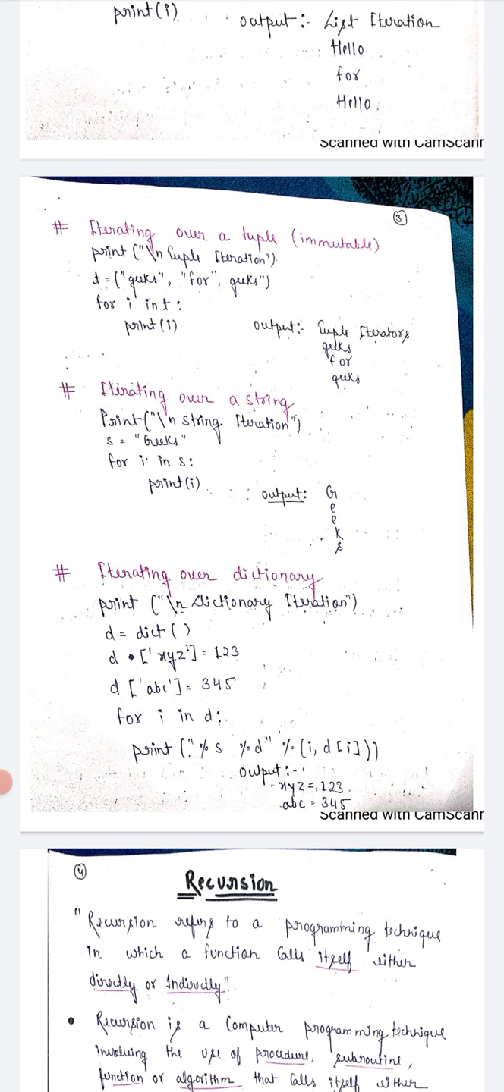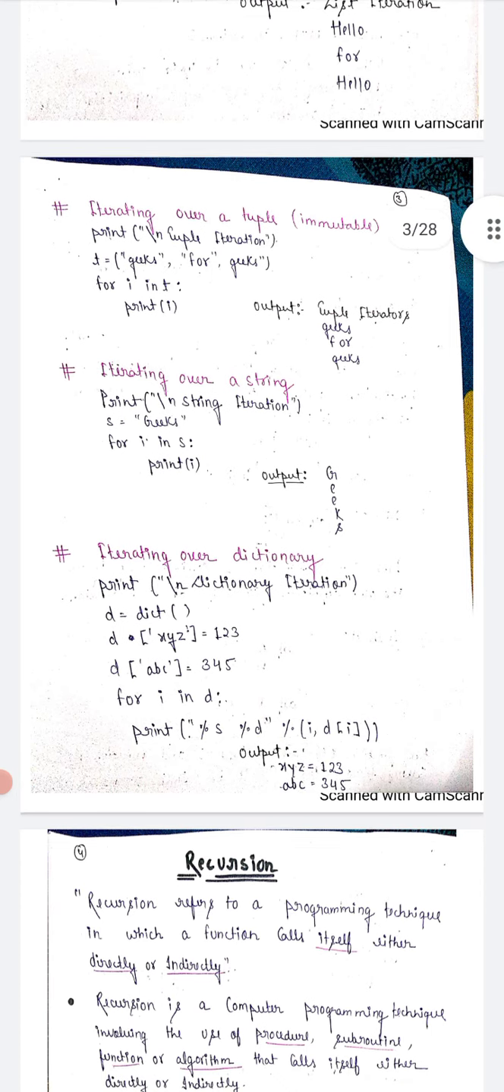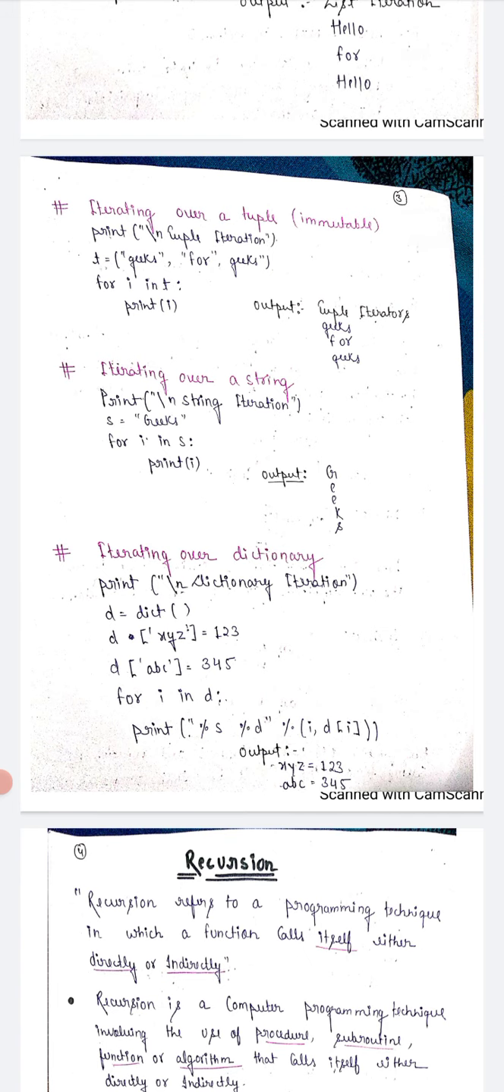There are two different types of this in these functions. The output is X, Y, Z, comma 1, 2, 3, and ABC is equal to 3, 4, 5. So we get an output like this: 1, 2, 3 and 3, 4, 5.